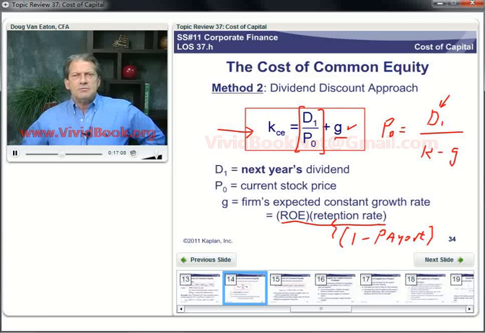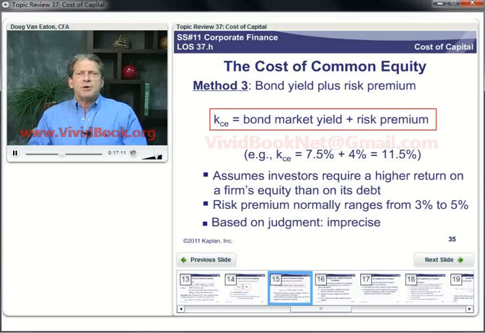Our third method, probably the most fun, we take the bond market yield and add a risk premium. Now here that risk premium is 4%. It's typically 3 to 5%. But this is based on judgment. It's quite imprecise. The good news is it's hard to be really, really wrong because of bad input data. We're just historically looking at the premium that common stock has paid over debt securities of the same company. So as long as that's in the 3 to 5% range here, we'll be pretty close in our estimate using this bond yield plus risk premium method.